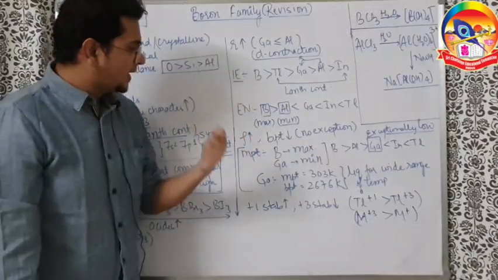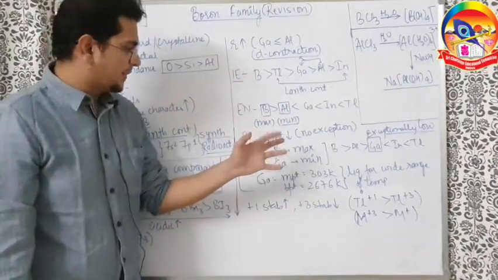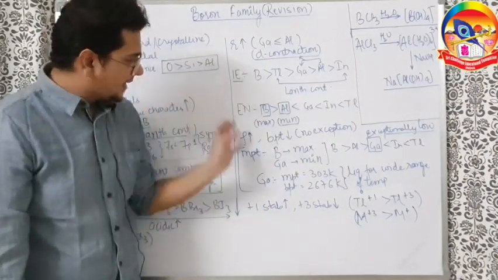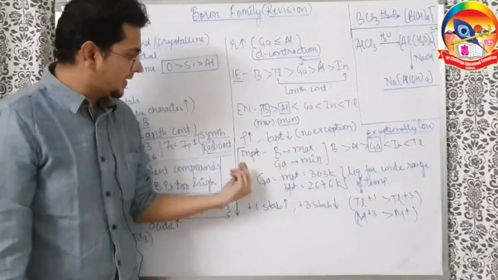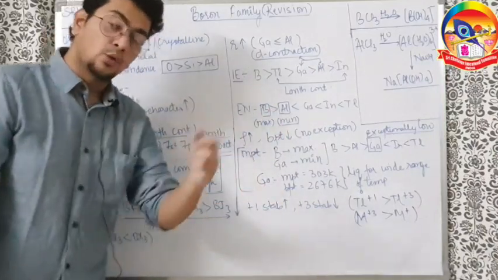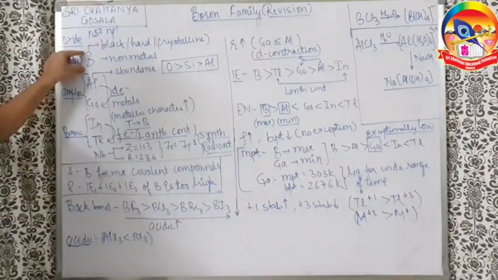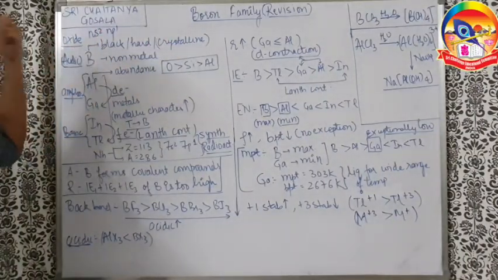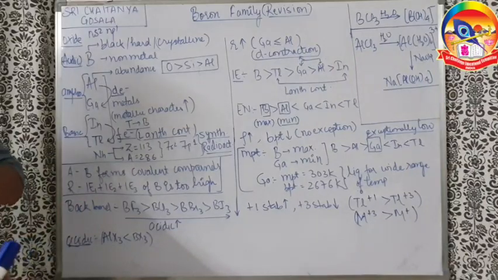Next, what about density? Density increases top to bottom, no exception. Boiling point decreases top to bottom, there is no exception. So we understand density and boiling point have no exceptions there. Density increases, boiling point decreases. So whose boiling point is maximum? Boron, because it is a hard crystalline solid. That's why the boiling point is maximum for boron. It's a hard crystalline solid.